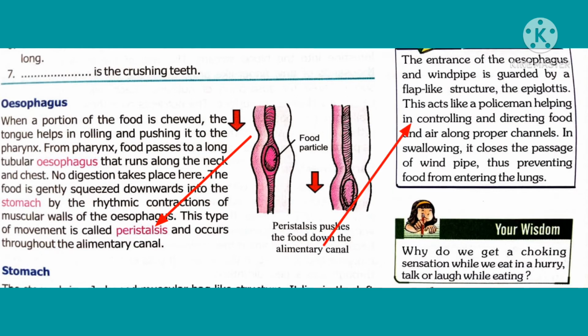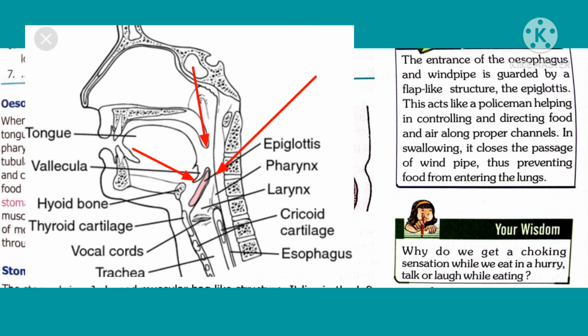The entrance of the esophagus and windpipe is guarded by a flap-like structure called epiglottis. This epiglottis acts like a policeman, helping in controlling and directing food and air along proper channels. This valve-like structure remains open when we need air.